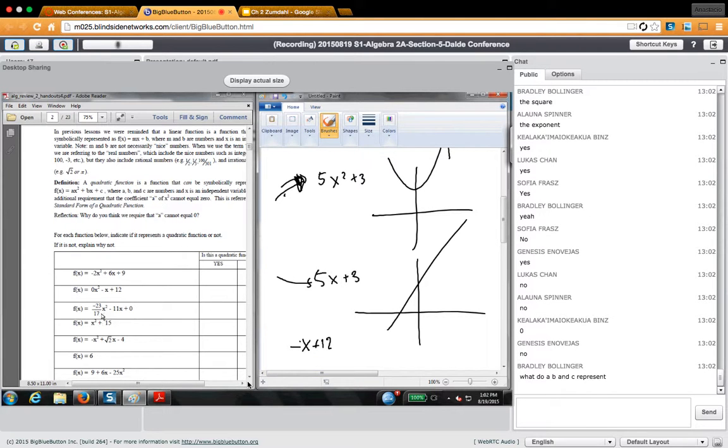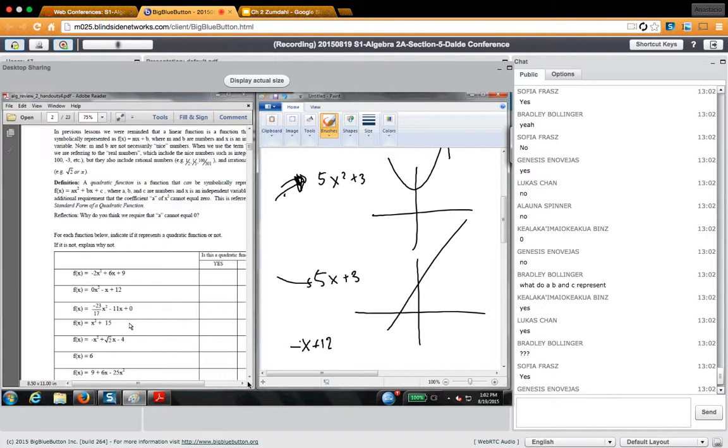What about this third one? Is that a parabola? Yes. What about this fourth one?